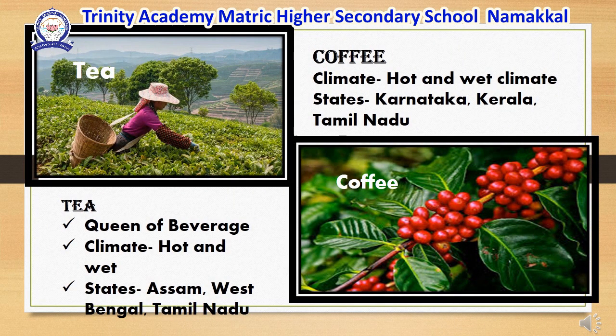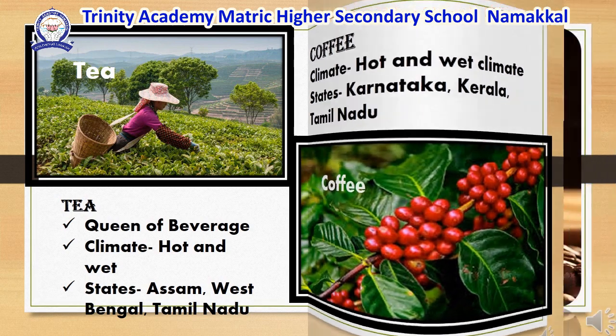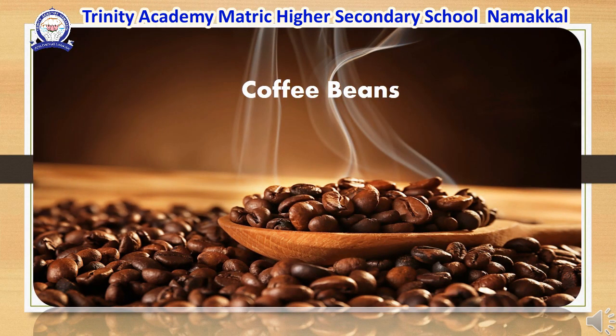Next, we can see tea and coffee. Tea and coffee are popular drinks. Tea is called the queen of beverages. It grows well in hot and wet climate. Tea is mainly grown in Assam, West Bengal, and Tamil Nadu. Coffee is grown in hot and wet climate. It is mainly grown in Karnataka, Kerala, and Tamil Nadu. Coffee powder is made from coffee beans.